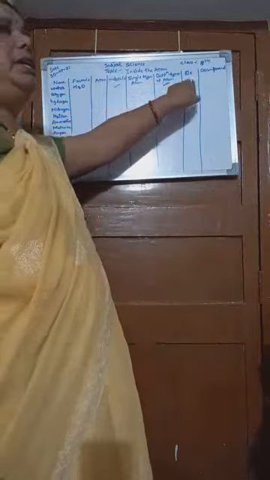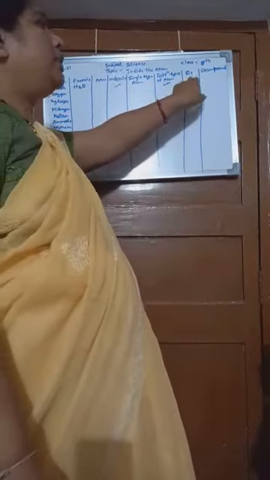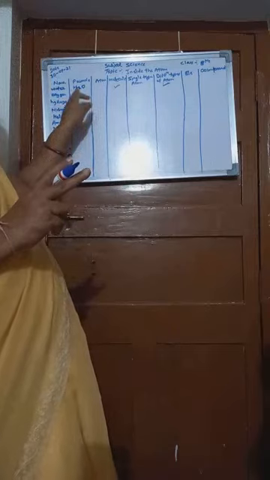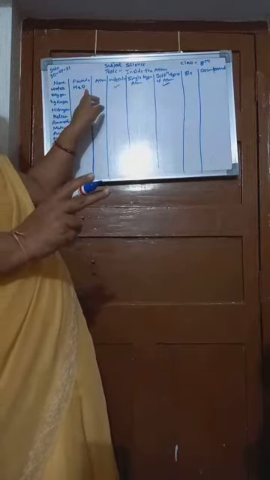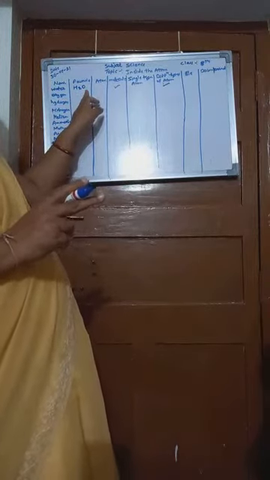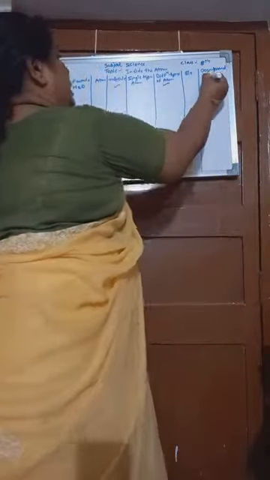Then we have to check here, is it an element or a compound? It is a compound, because it consists of two types of elements, that is H and O, hydrogen and oxygen. Therefore, it is a compound, not an element. Okay. By judging the formula, we can solve it properly. We should know the formula of various substances.